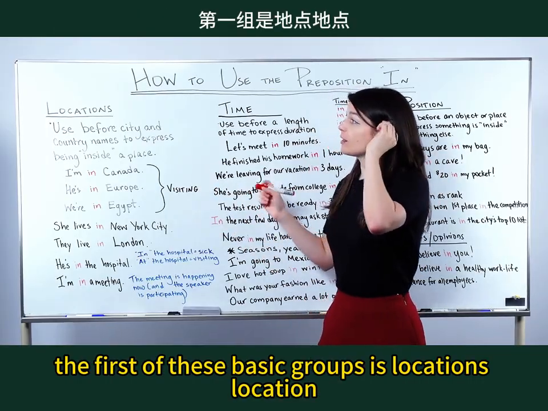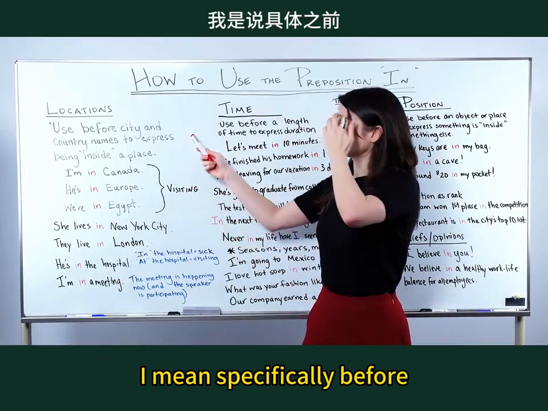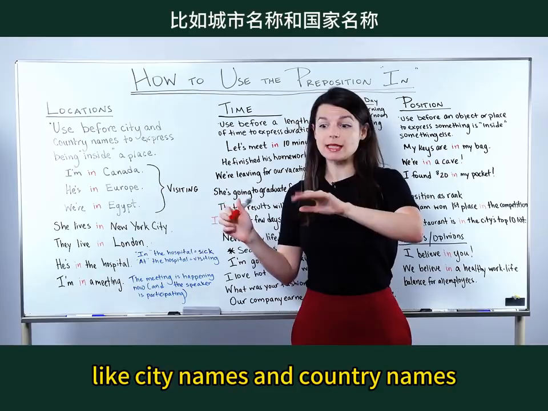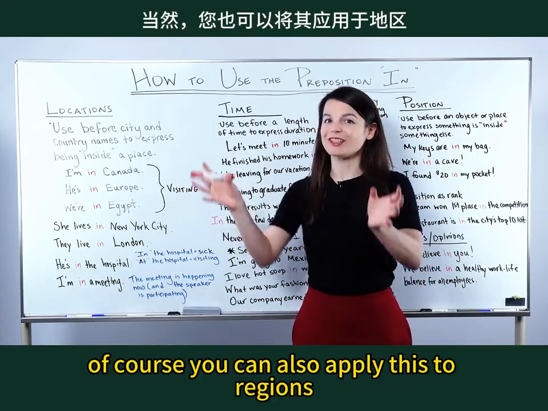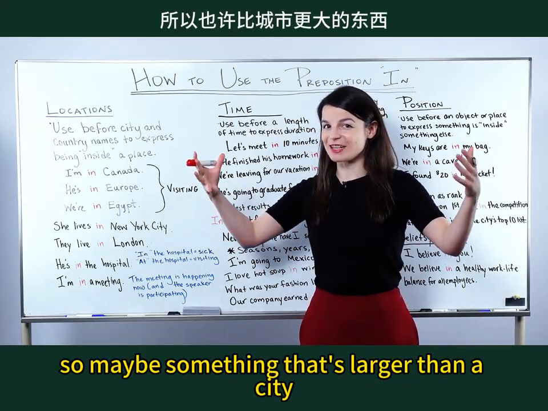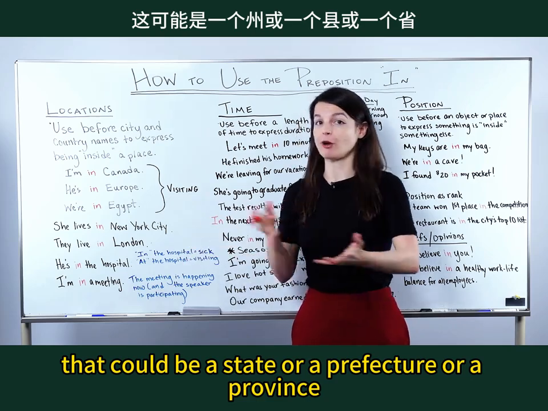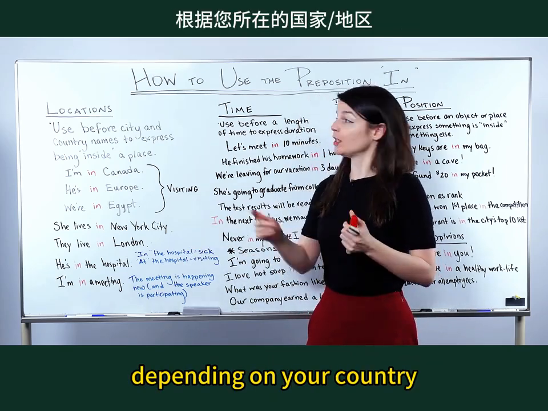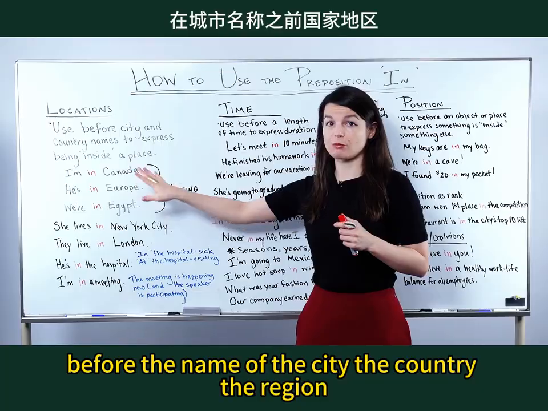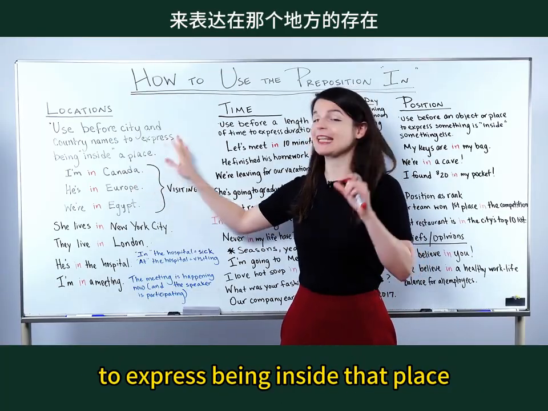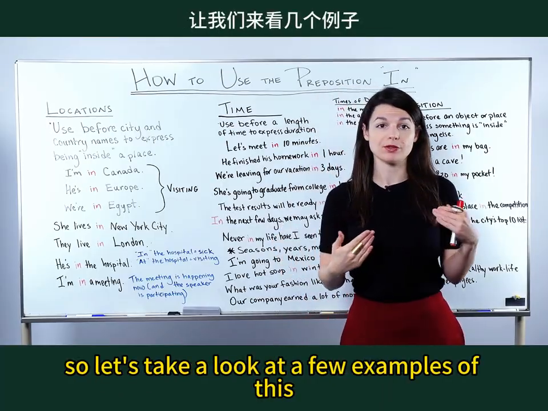The first of these basic groups is locations. So when I say locations, I mean specifically things like city names and country names. Of course, you can also apply this to regions, so maybe something that's larger than a city, but it's not the country. That could be a state or a prefecture or a province, depending on your country. So we can use "in" before the name of the city, the country, the region to express being inside that place. So let's take a look at a few examples of this.